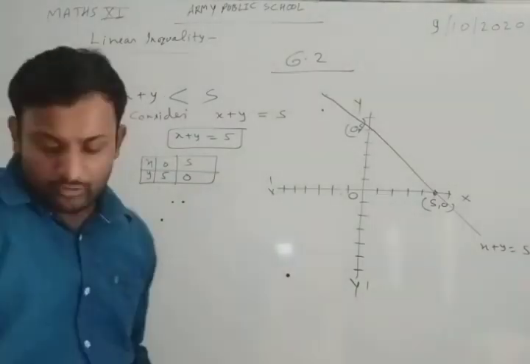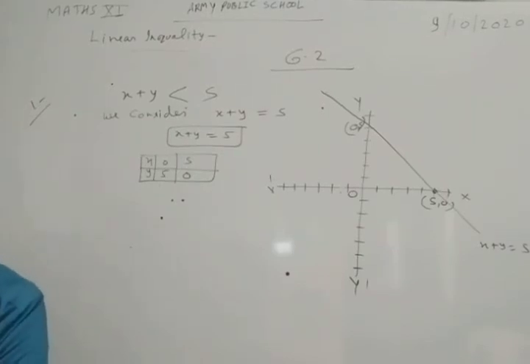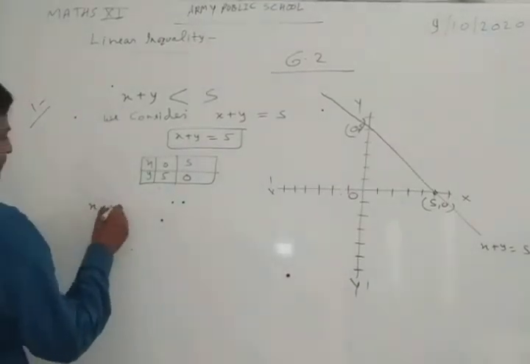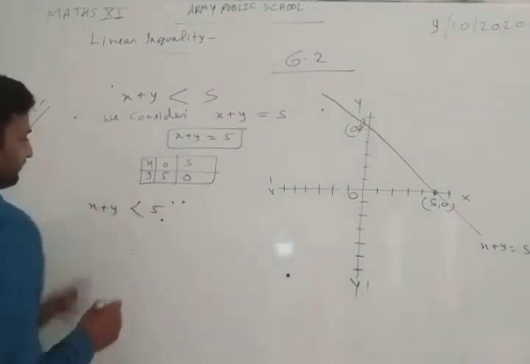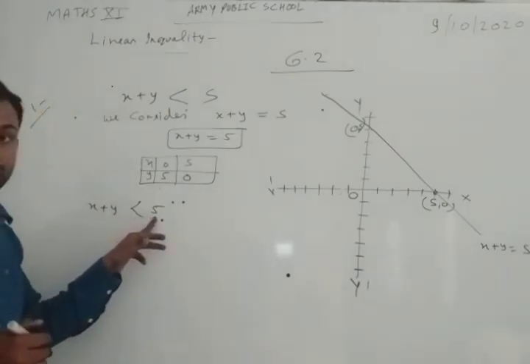Now we have to check for the inequality. Now we consider our inequality x plus y is less than 5. Okay.